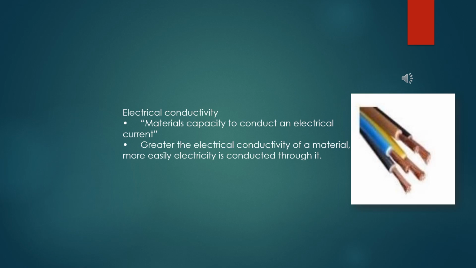First of all, what is electrical conductivity? Material's capacity to conduct electric current is called electrical conductivity. Greater the electrical conductivity of the materials, more easily electricity is conducted through it. You can see here electrical wires through which electricity can easily pass.